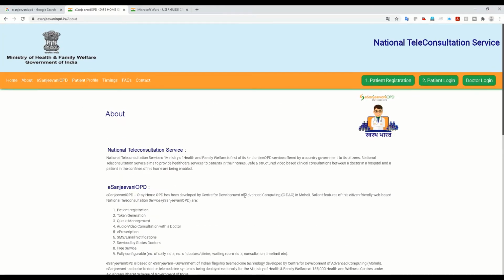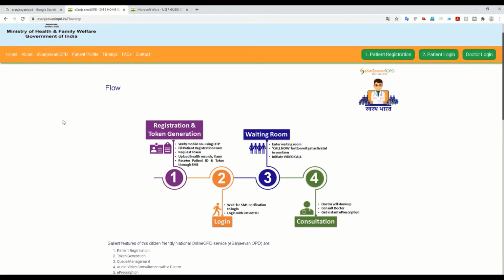I'll go into detail about what you need to do exactly. This is the OPD here, and this is the actual workflow. You first register and a token is generated, and with the token you need to log in again. When you log in, you will see how many patients are waiting and how long you need to wait, and you will get a number.